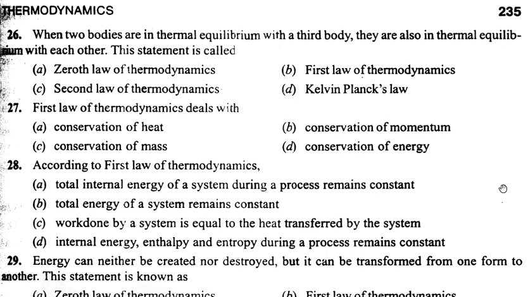Similarly, if we talk about second law of thermodynamics, it states that without any loss or without external work, we cannot have energy converted from one form to another form. It means we cannot have an engine with 100% efficiency. It means we have some loss.